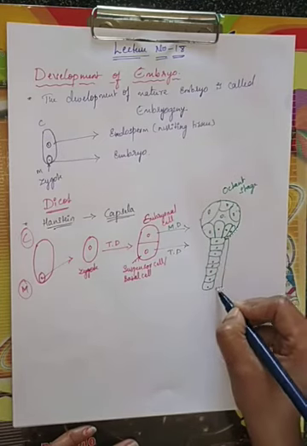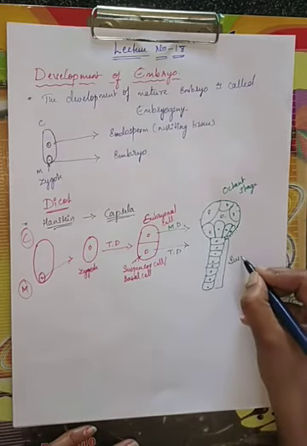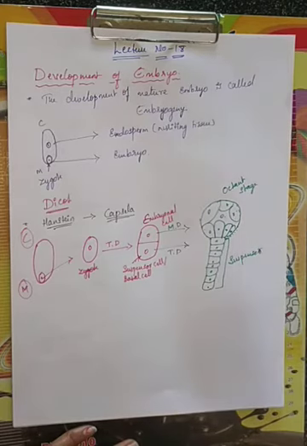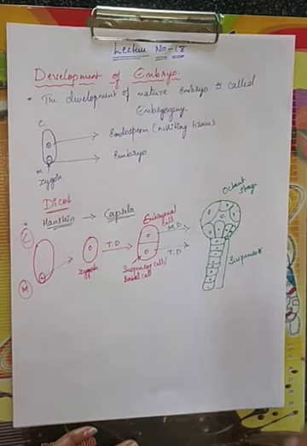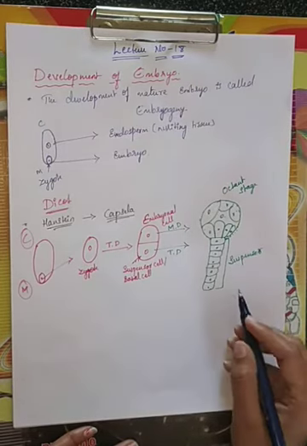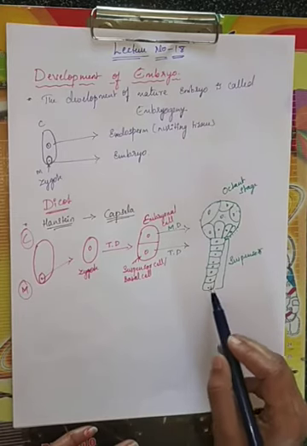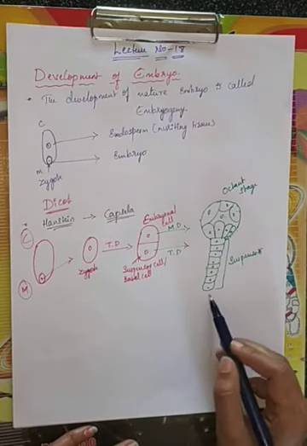Now this long structure I can call the suspensor, and these are suspensor cells. Now what happens after this development? Here the micropylar cell of the suspensor swells up.